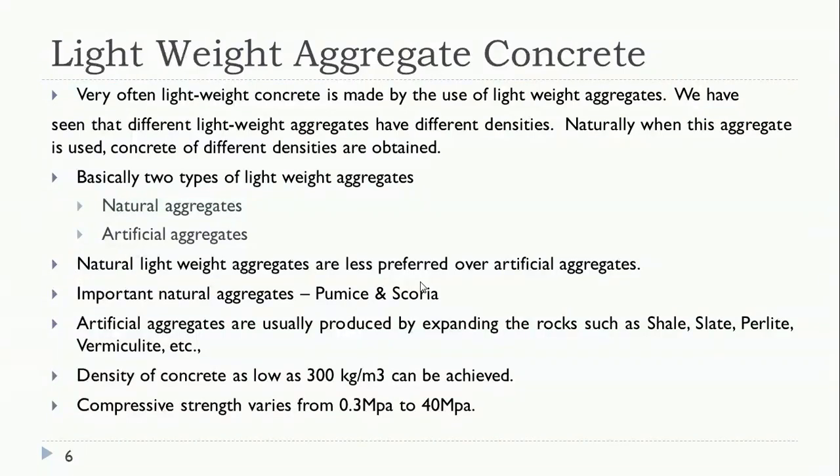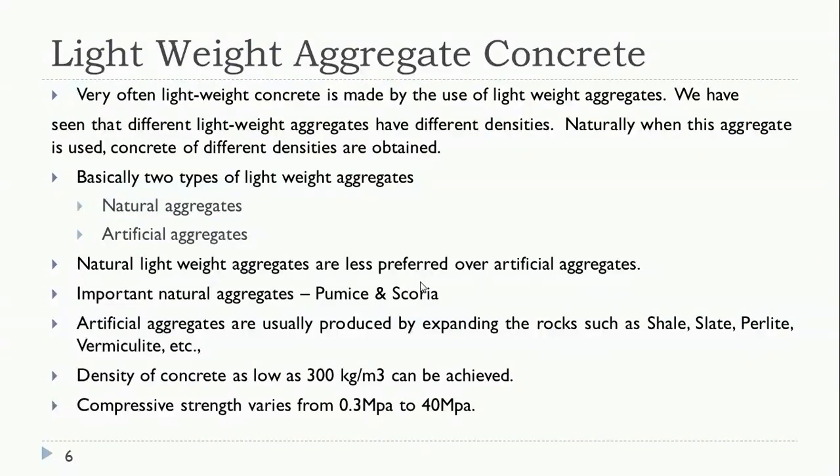We have seen that different lightweight aggregates have different densities. So if you are replacing a conventional material with lightweight aggregates, its density will be different and its specific gravity also will be different. Basically two types of lightweight aggregates are used. One is natural aggregate and the second one is artificial aggregate.